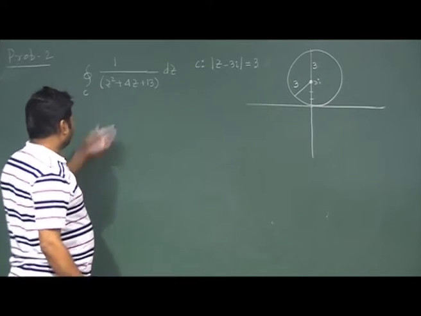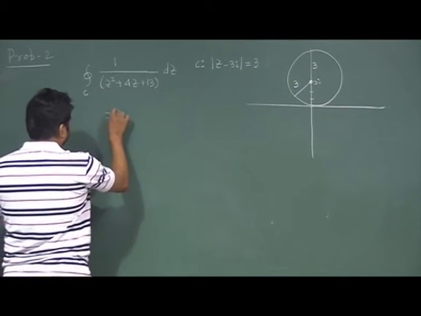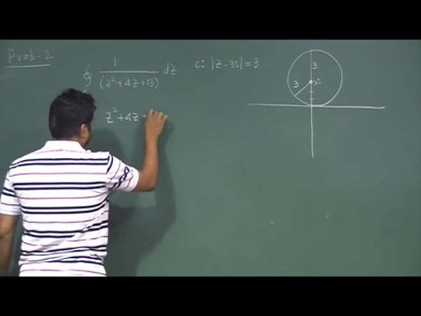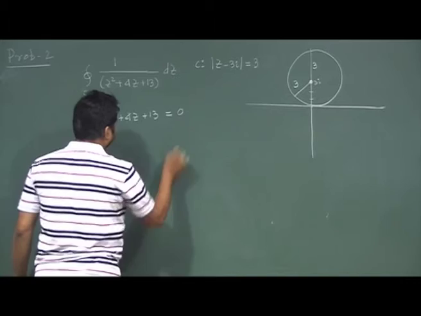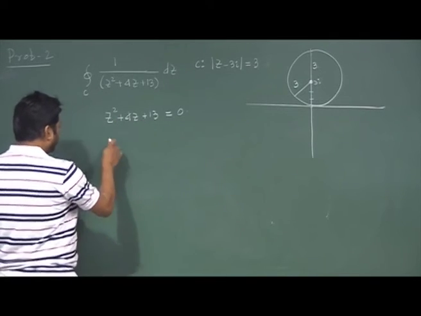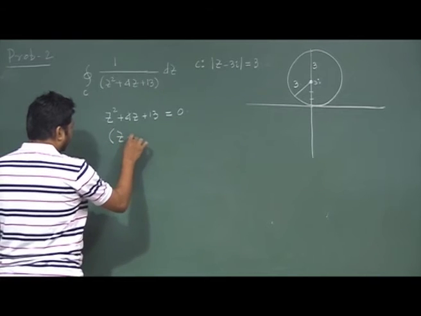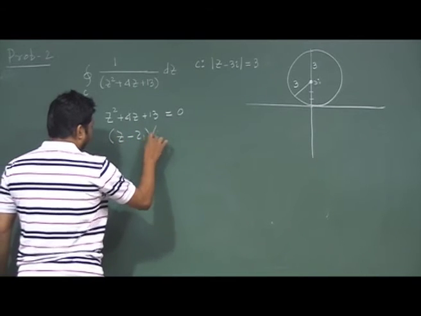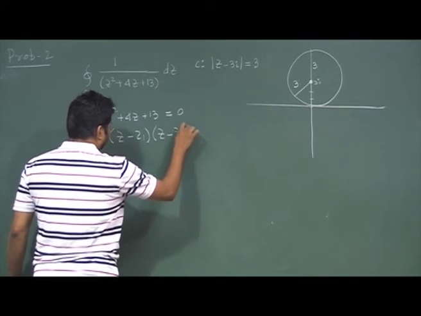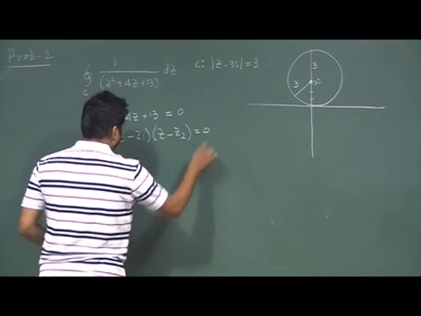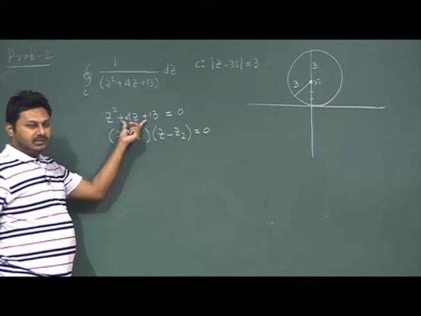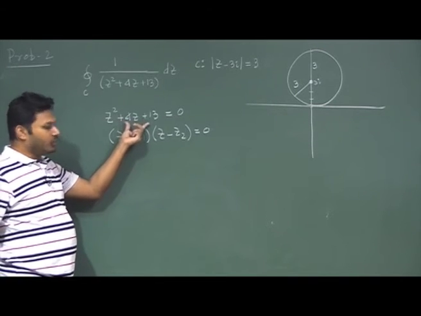The next thing is to evaluate z square plus 4z plus 13. Where this quantity is 0, we will have the singularity, for sure. If I write (z minus z1)(z minus z2) equal to 0, then z1 and z2 will be the two solutions of this quadratic equation, which we know how to solve.